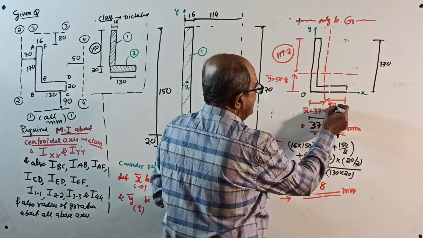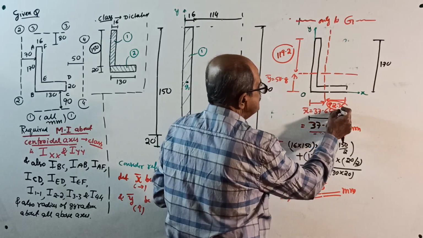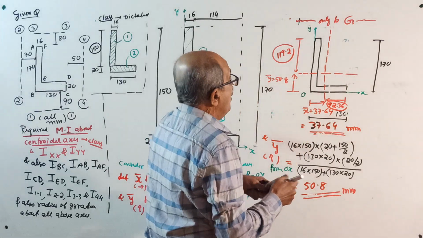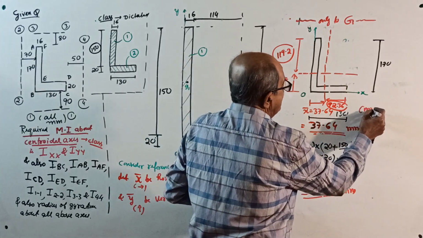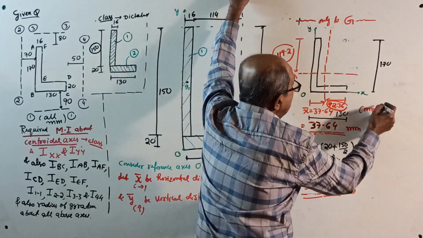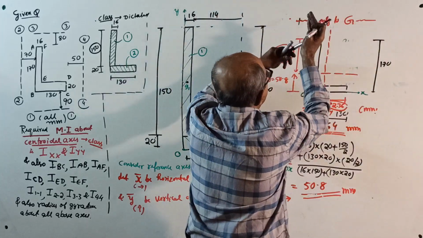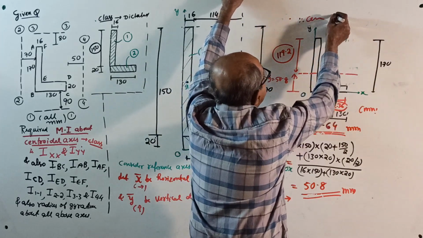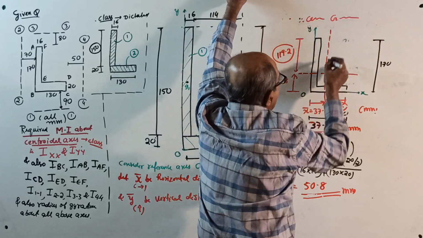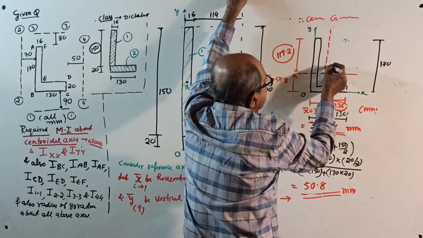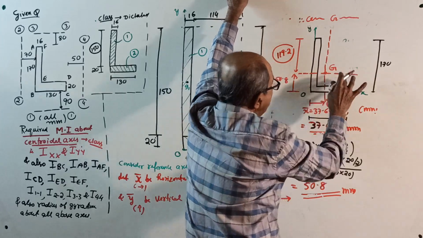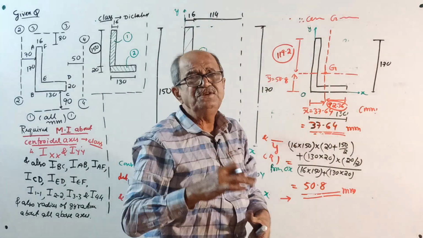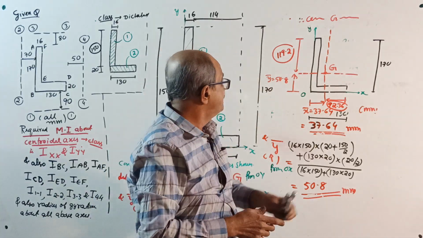Out of scale, this is calculated value. All dimensions are in millimeter. You write, therefore, you should write here. See statement, therefore, centroid G for the entire area is as shown, intersection of these two G. You write this sketch and over. Question is over.